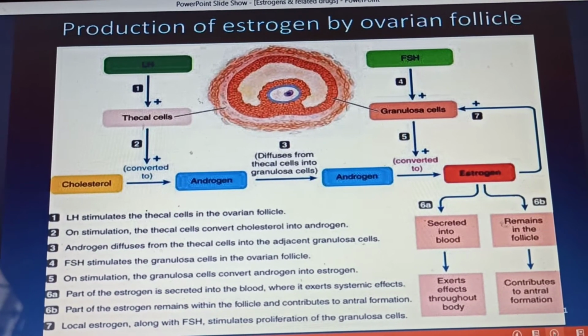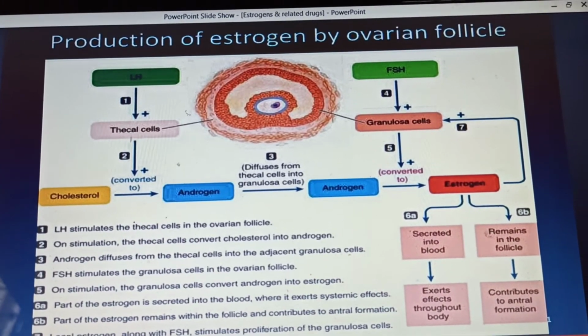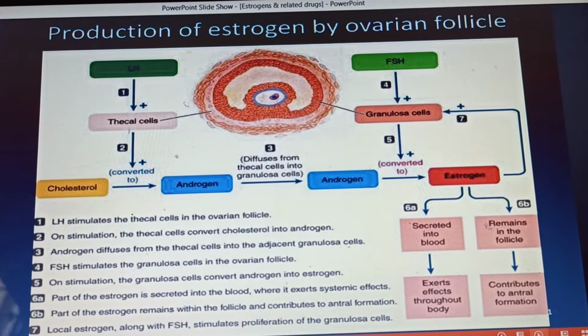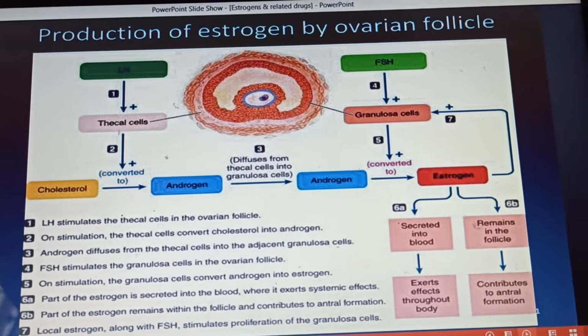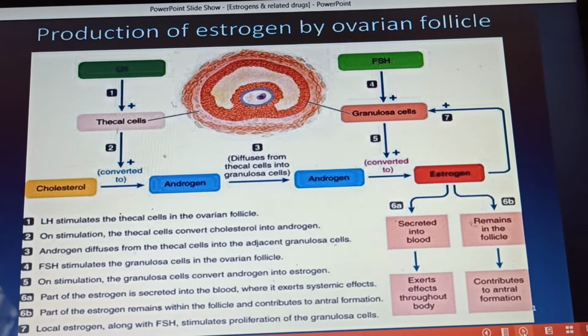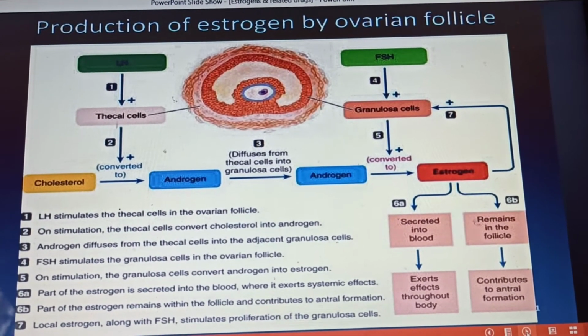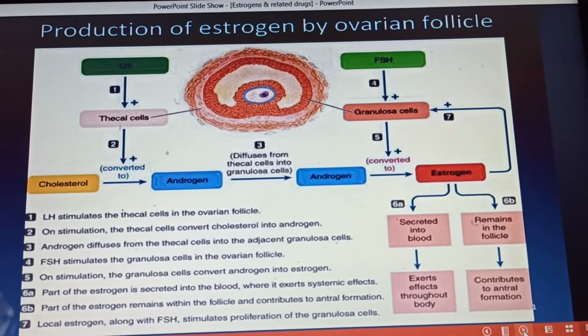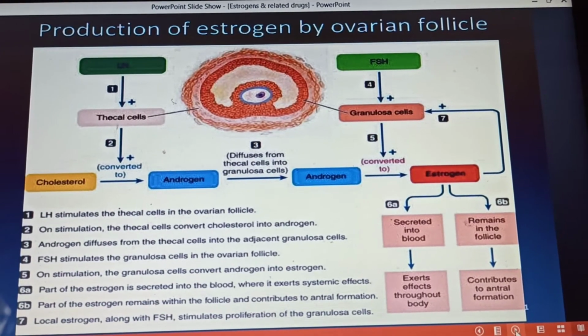By aromatization, under the influence of FSH, the androgen is converted into the estrogen. Part of the estrogen which is synthesized is secreted into the blood where it exerts systemic actions, while part of the estrogen remains within the follicle and contributes to the antral formation. Local estrogen along with the FSH stimulates proliferation of the granulosa cells.